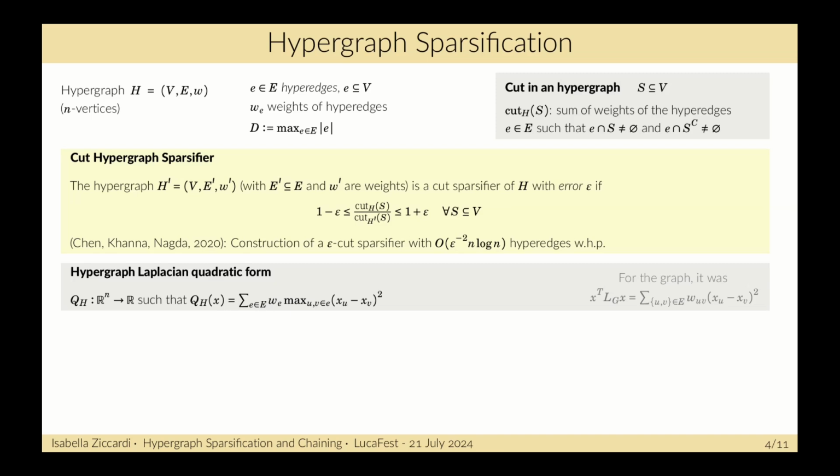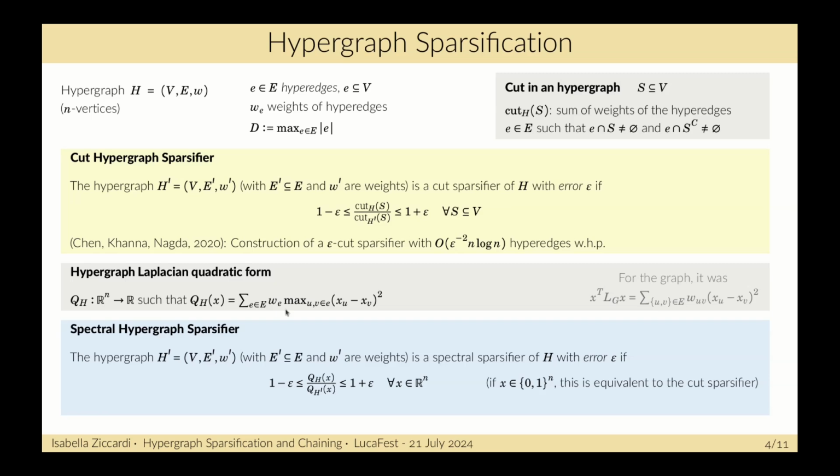To introduce the notion of spectral hypergraph sparsifier, we need to introduce the hypergraph Laplacian quadratic form. This is defined, for each vector x, as the sum over all the hyperedges of the weight of the hyperedge times the maximum, over all the nodes u, v in the hyperedge, of (xu minus xv) squared. I recall that the quadratic form of the Laplacian for the graph was this quantity, so here they introduce the maximum.